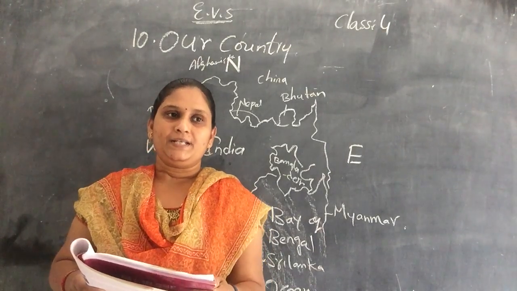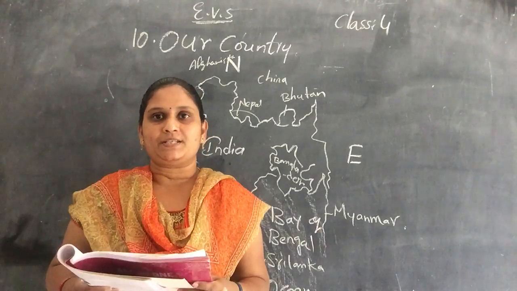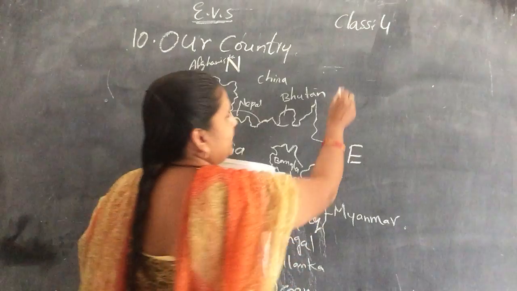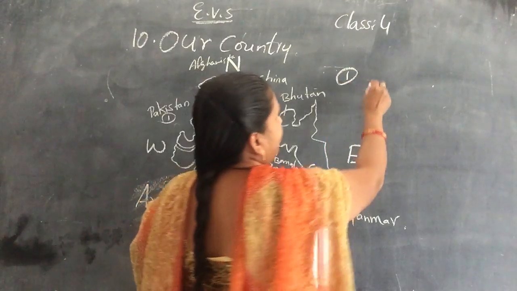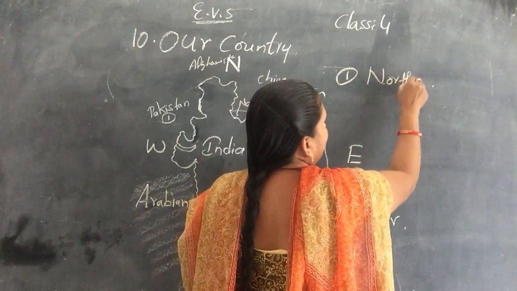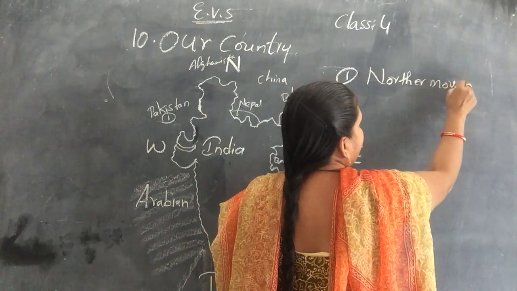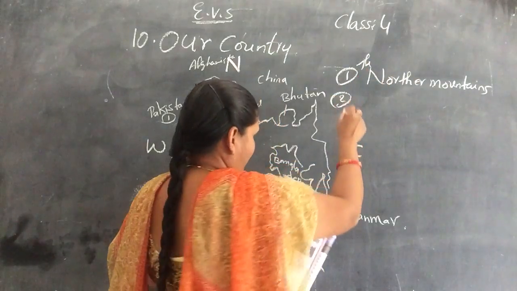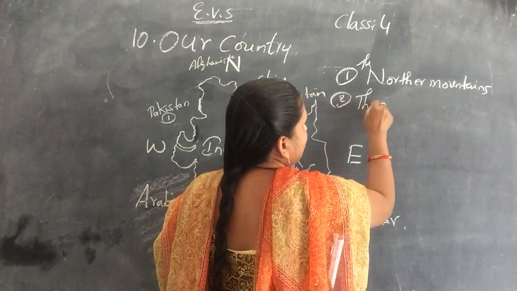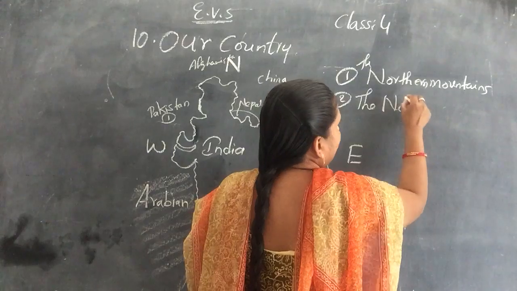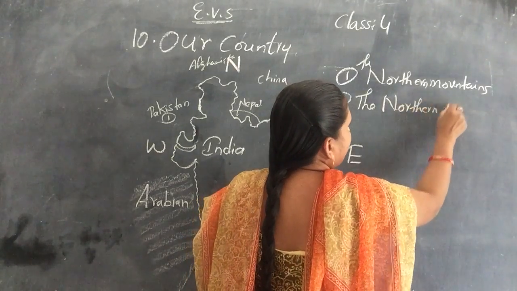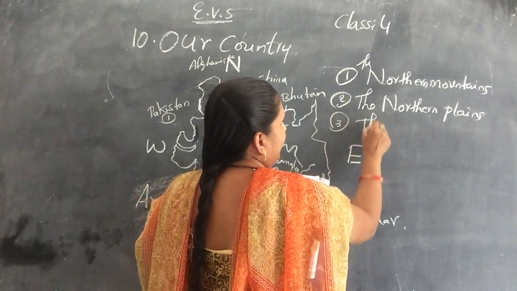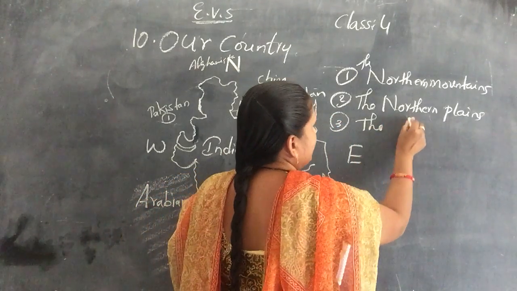Now India is divided into 6 regions. How many regions children? 6 regions. The first one is the northern mountains. The second one is the northern plains. Third is the Great Indian Desert.